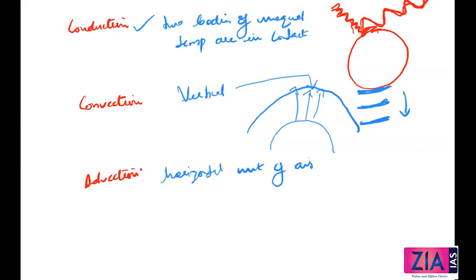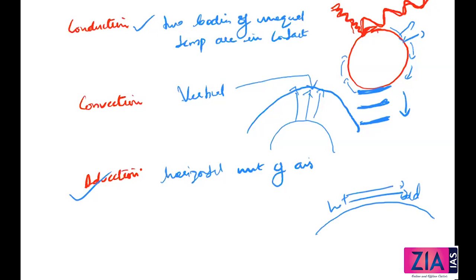Horizontal movement of air is actually more important than vertical movement, because what happens? Horizontal movement means we move like this. It is more important than going up. If this is Earth's surface and this area is hot and this area is cold, the heat will be transferred from the hot to the cold area, and we try to balance the situation. So this is very important with regards to advection.